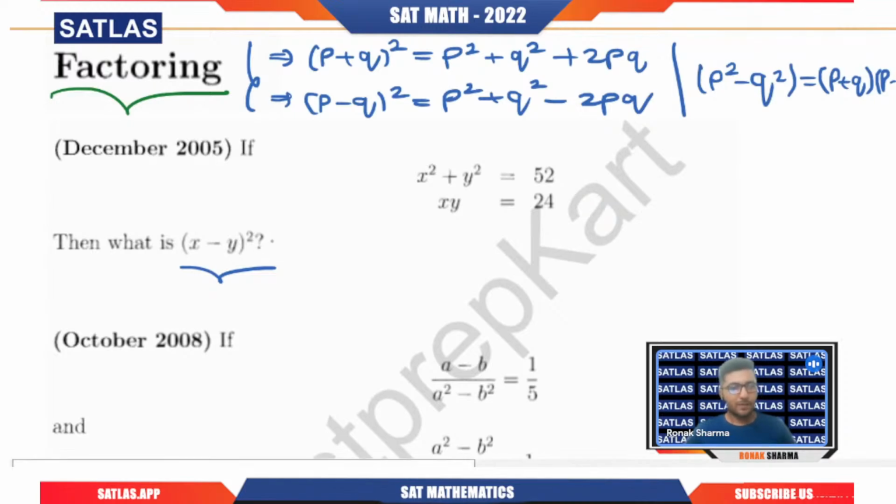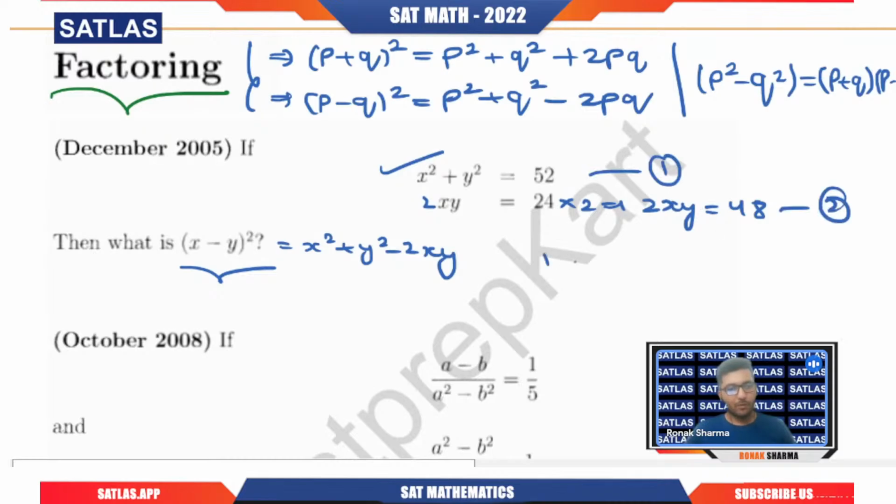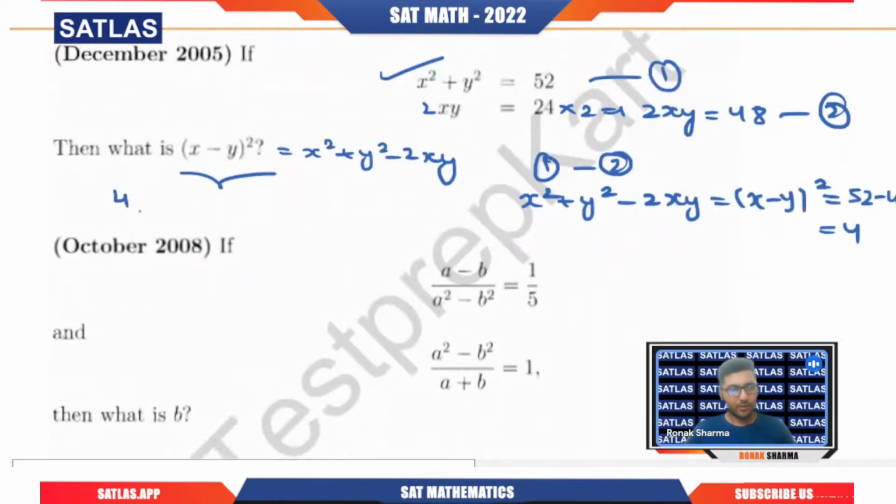Now here we need (x minus y) whole square, so that is nothing but x square plus y square minus 2xy. You can see that we already have this. Multiply xy equals 24 with 2, so this will give you 2xy equals 48. Now you have one equation and a second equation. 1 minus 2 will give x square plus y square minus 2xy, which is nothing but (x minus y) whole square, which gives 52 minus 48, that is 4. So a very simple question, the answer is 4, right? I guess many of the students might have got it already.